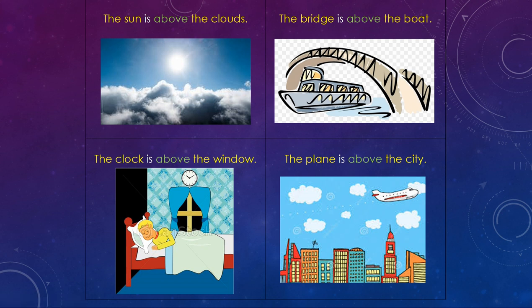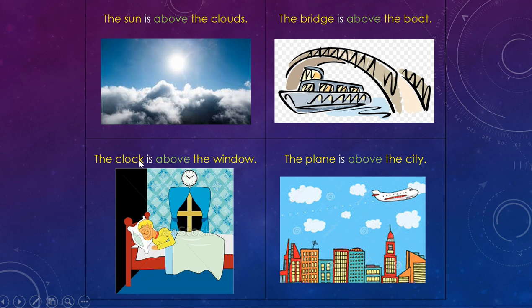And we'll move on to our last example of a preposition. We're going to focus on the word above. Above is actually the opposite of under. So if you see here, we have the sun is above the clouds. We see the clouds are down below and the sun is up top. So it means the sun, where is it located? Above the clouds. Next is the bridge is above the boat. If you notice, we had this exact same example on the slide before when we were talking about under, but this time we're focusing on the bridge. Where is the bridge located? It is above the boat.